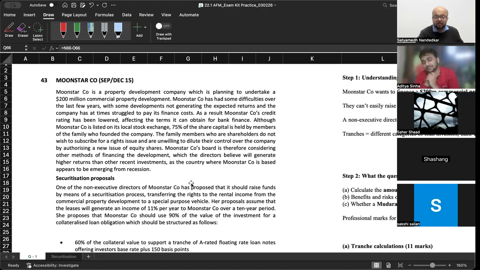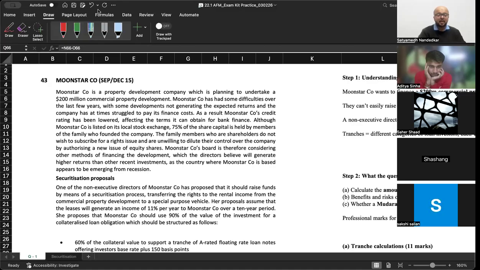Moonstar Company's board is therefore considering other methods of financing the development, which the directors believe will generate higher returns than other recent investments, as the country where Moonstar Company is based appears to be emerging from recession. One of the non-executive directors of Moonstar has proposed that it should raise funds by means of a securitization process, transferring the rights to rental income from commercial property development to a special purpose vehicle. Her proposals assume that the leases will generate an income of 11% per year to Moonstar over a 10-year period.